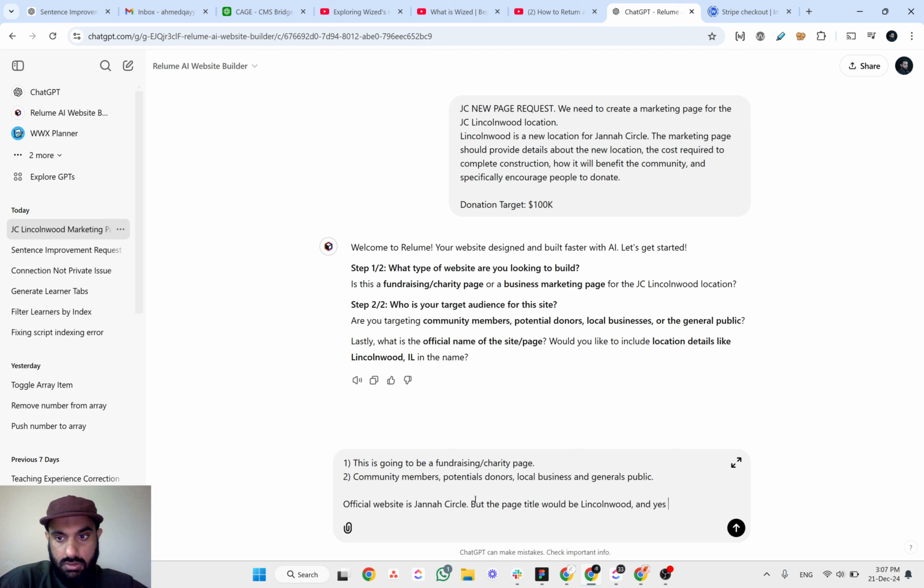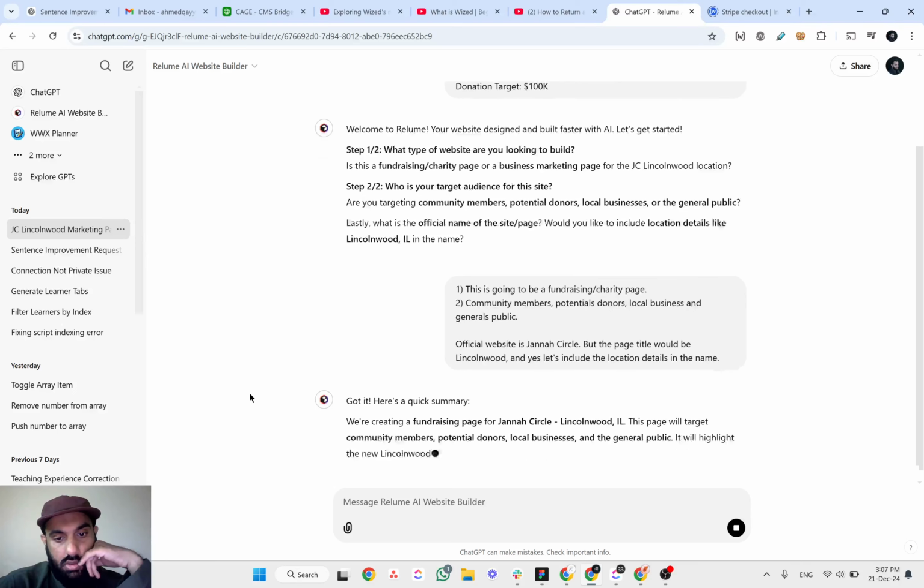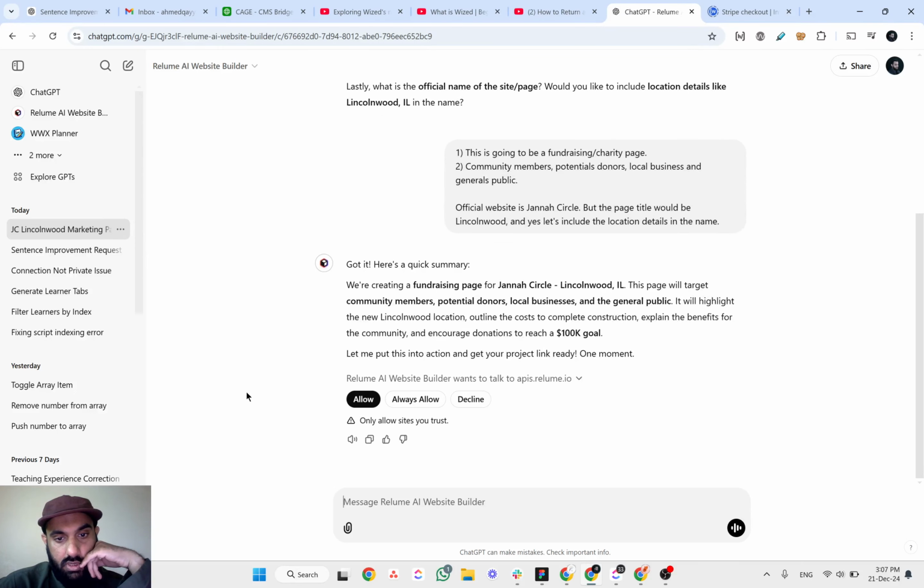And yes, let's include the location. Okay, so it is asking me, would you like to include location details like Lincolnwood IL in the name? Yes, let's include the location details in the name. Okay, so here is a quick summary. We are creating a fundraising page for Jenna Circle, Lincolnwood. This page will target community members. It will highlight the new Lincolnwood location, outline the cost. Okay, let me put this into action and get your project link ready. One moment.